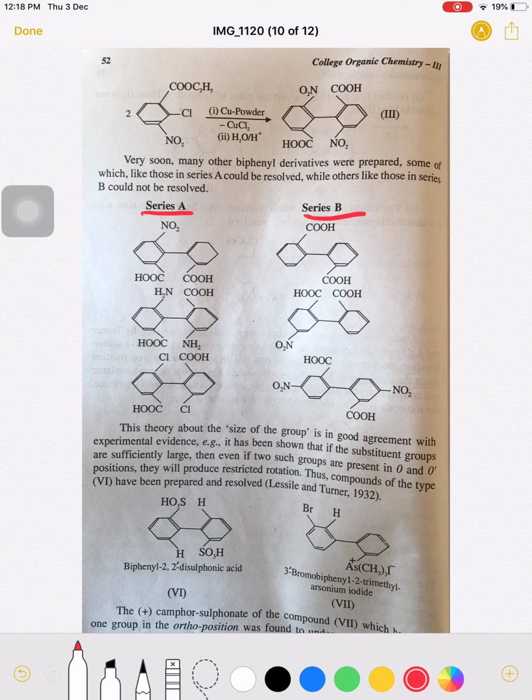Series B are non-resolvable, meaning optically inactive. Series A are resolvable, so we can isolate these molecules.